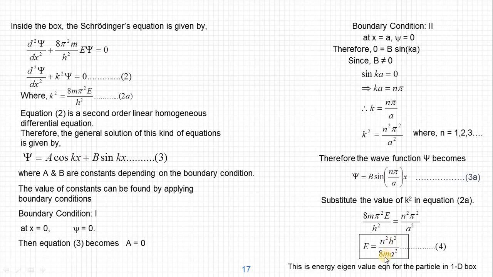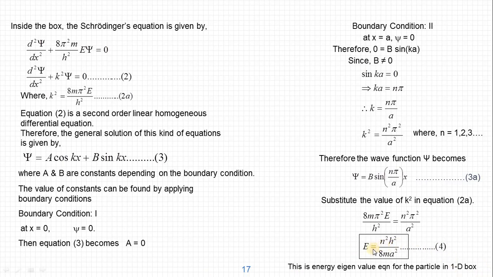Here h square, 8m, a, everything is constant. A is the width of the potential well. So everything is constant except n. N is an integer. So as the n value changes, the energy of the particle changes. So this n is called the quantum number, and n can vary from 1 to infinity. Even though it can be any integer, n cannot be 0.